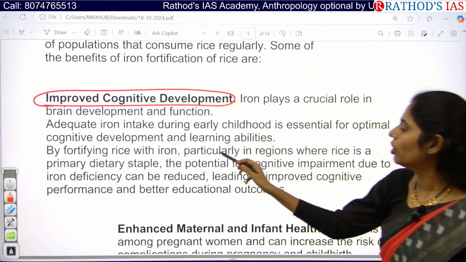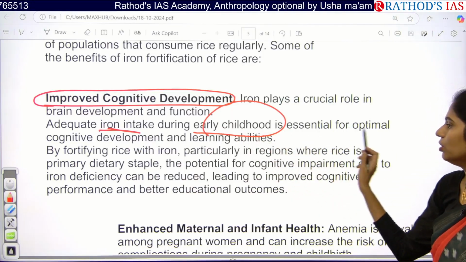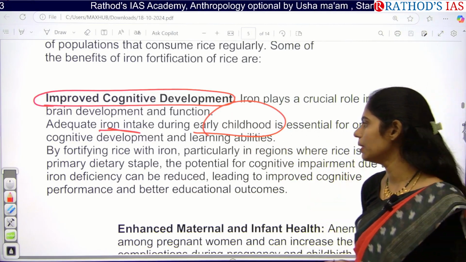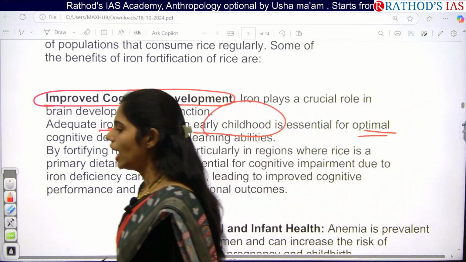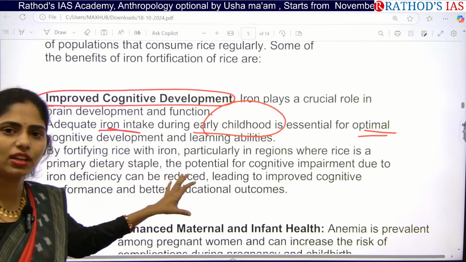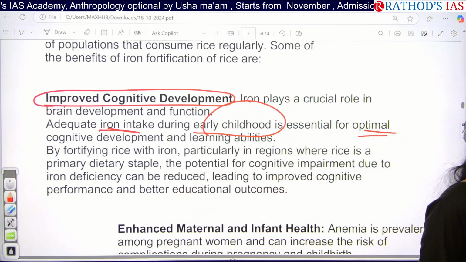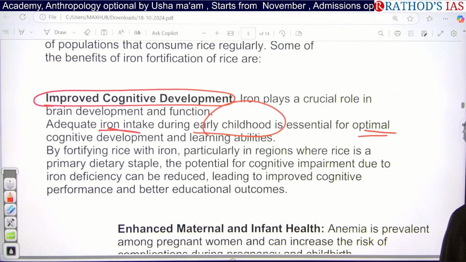If you are not taking adequate iron, then what happens, especially in early childhood, you will not have optimal cognitive development and you will have a lower IQ compared to others. So diet is very, very important, especially in early childhood. At least up to 5 years of age, we have to maintain a proper diet for the children.